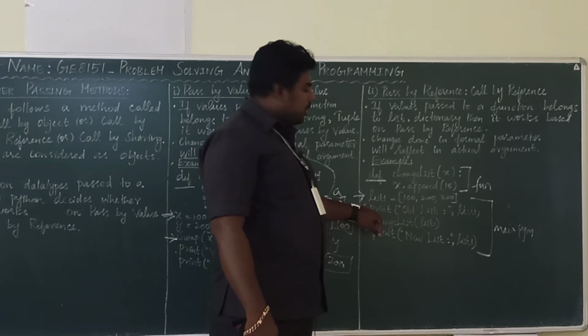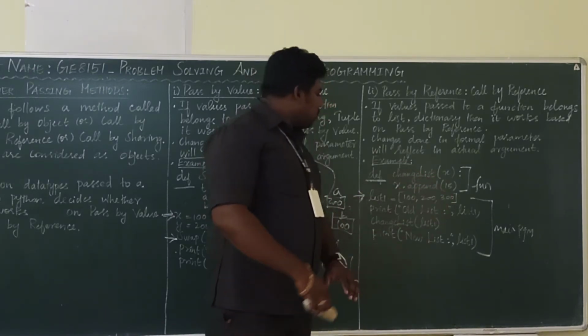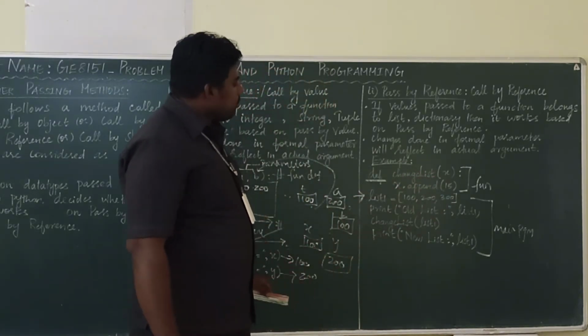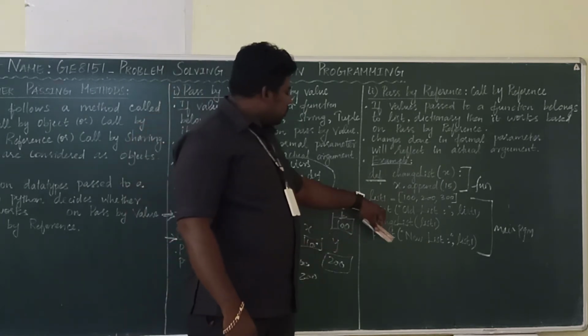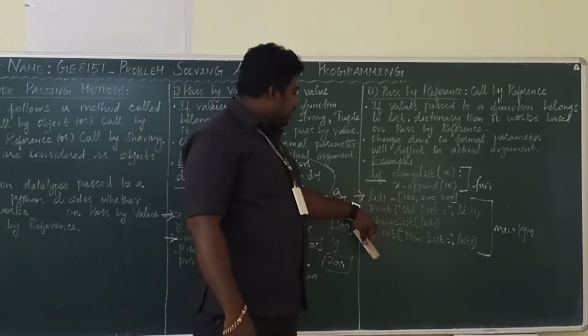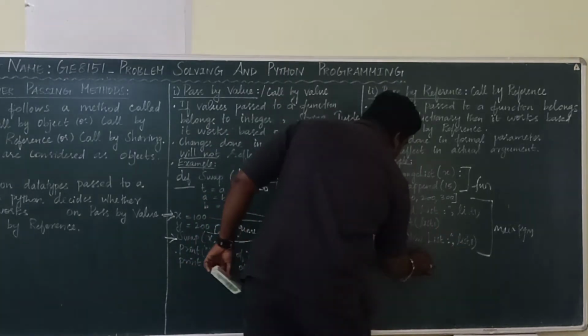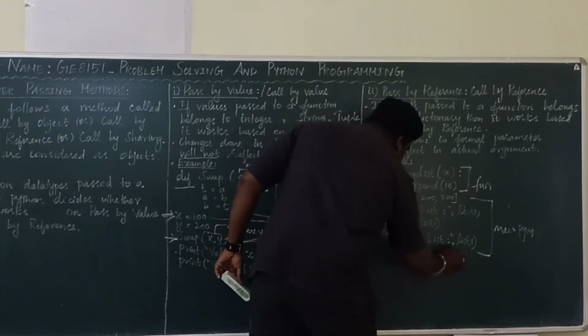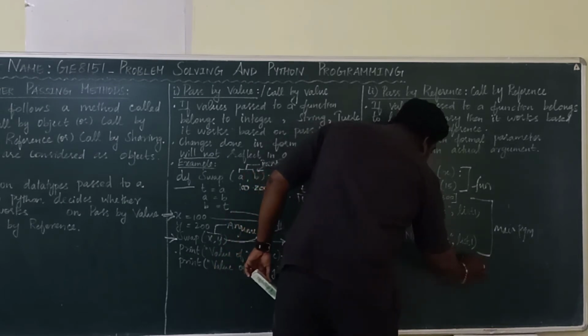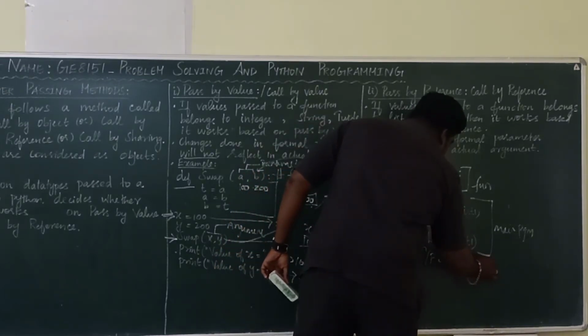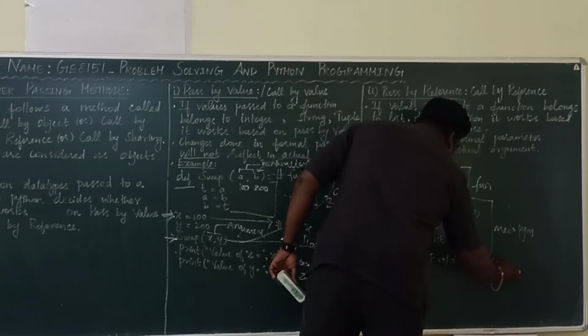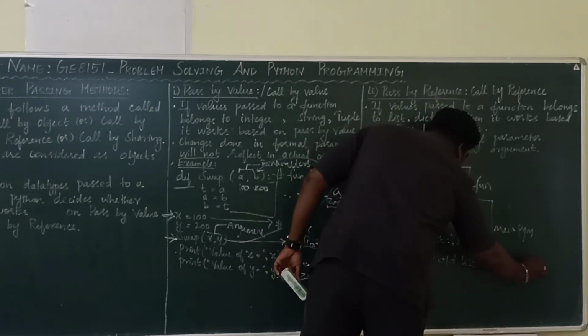Here the program starts. list1 equal to 100, 200, 300. Now here, print old list. So you are printing the old list. Your output should be like this: old list equal to 100, 200, 300.